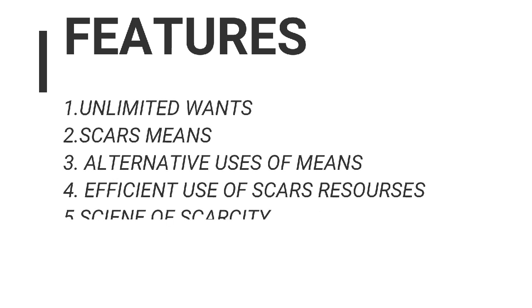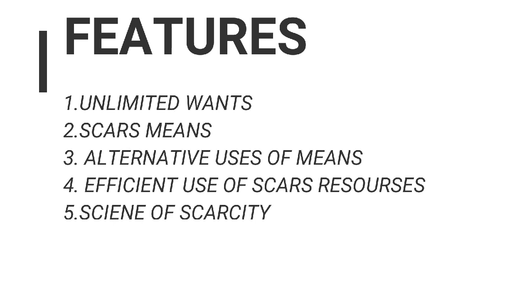Third, alternative uses of means. The resources are not only scarce, they also have alternative uses, like wood can be used to make furniture, wood can be used to make a door. Next, number four, efficient use of scarce resources. Efficient use of scarce resources means since the wants are unlimited, these wants ought to be ranked in order of priorities. On the basis of such priorities, scarce resources can be used.